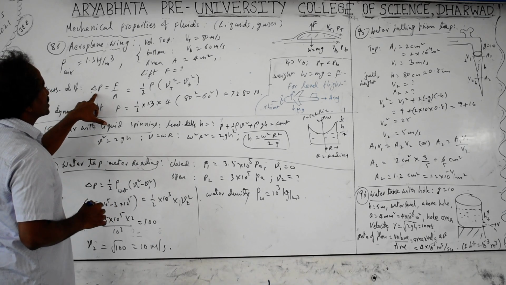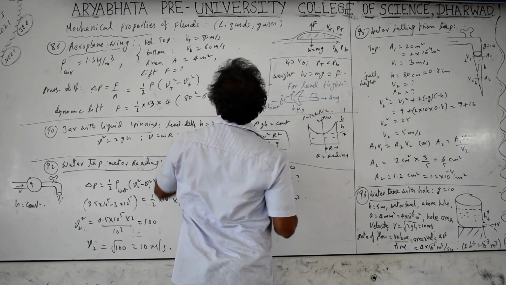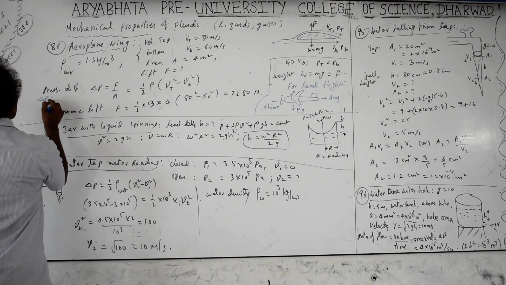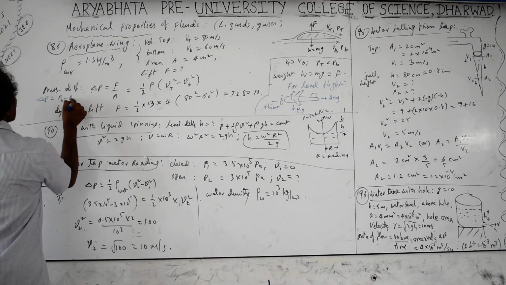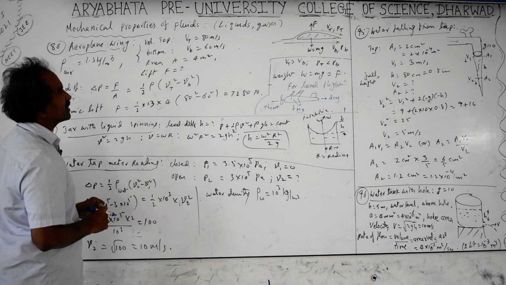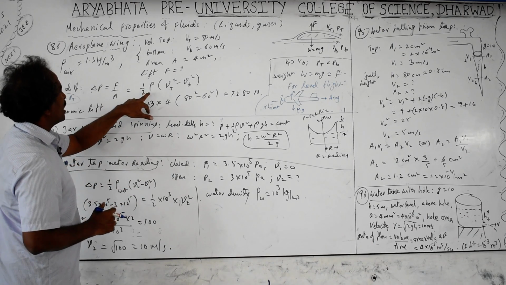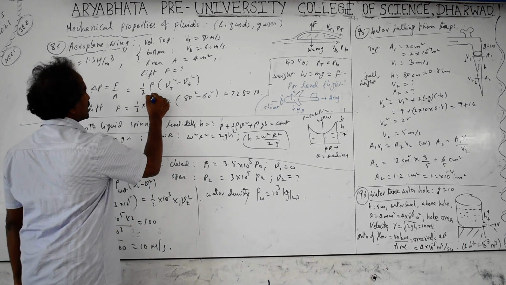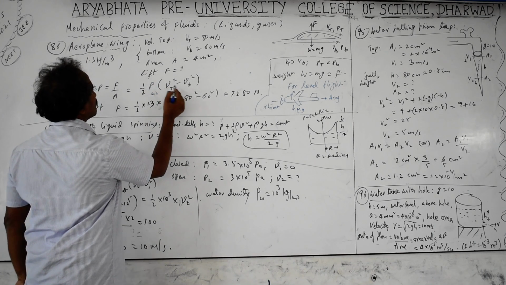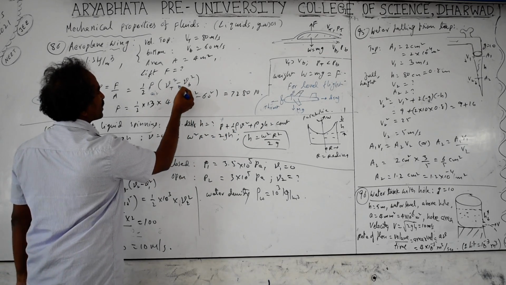So the change in pressure, delta P, is equal to the bottom pressure Pb minus the top pressure, which is the pressure at the bottom minus the pressure at the top, and delta P equals force by area. The force itself is the dynamic lift, called lift. Force has different names: lift, thrust, etc. This half rho is the density of the air, not P, so please be careful with the symbols. This is rho, the density of the air, into the difference of V squares. Two different points you are taking here, V2 square minus V1 square, meaning high velocity square minus low velocity square.